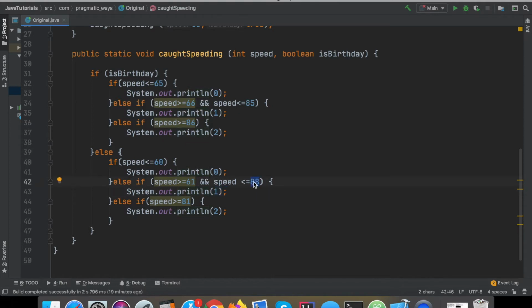Clearly we can see there is a bug here. That should not be 88. That should rather be 80. And again, I literally copied everything, the formatting, 100% of what I saw in the example above, so that's why I'm explaining that there. We'll clean that up later, of course. And then else, if speed is greater than 81, then output the 2.